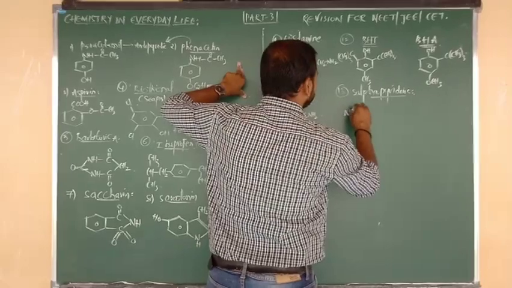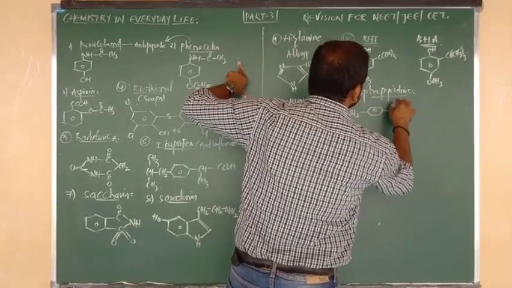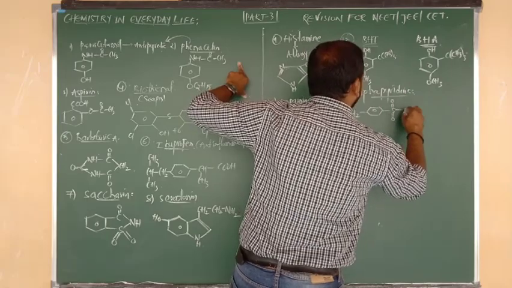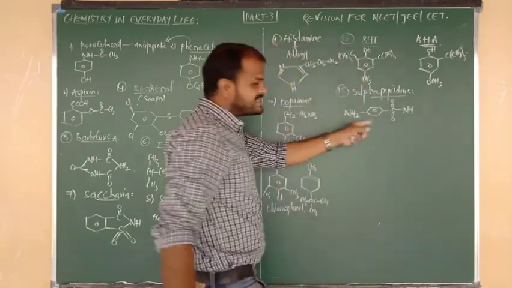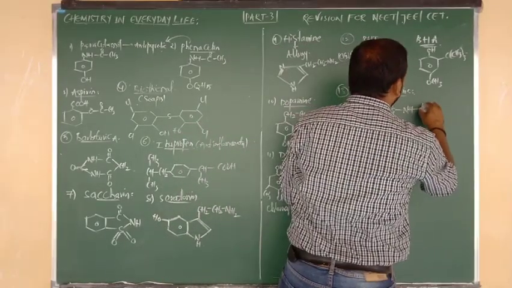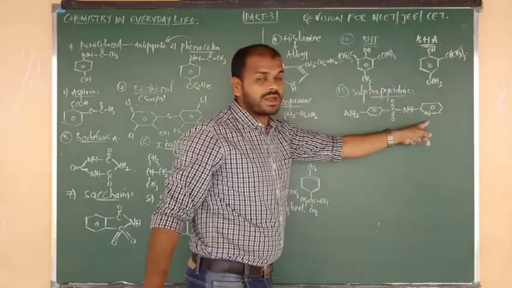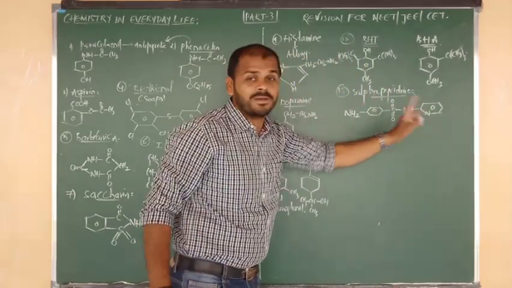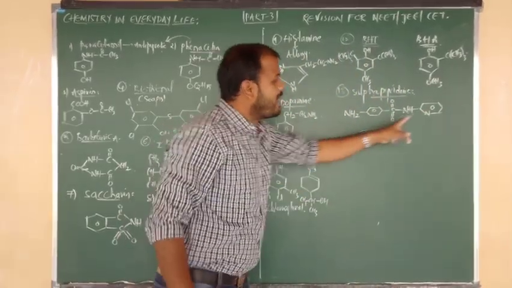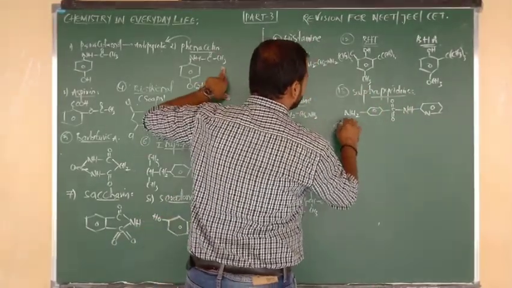The formula is NH2 bonded to benzene, benzene bonded to S double bond O, S double bond O, again bonded to NH. This is the structure of sulfa, but here pyridine is there. So the sulfa formula is connected to pyridine. This is the formula of pyridine: same as benzene, but one of the carbons is replaced by nitrogen. So sulfapyridine is used to avoid bacterial infection, beta.